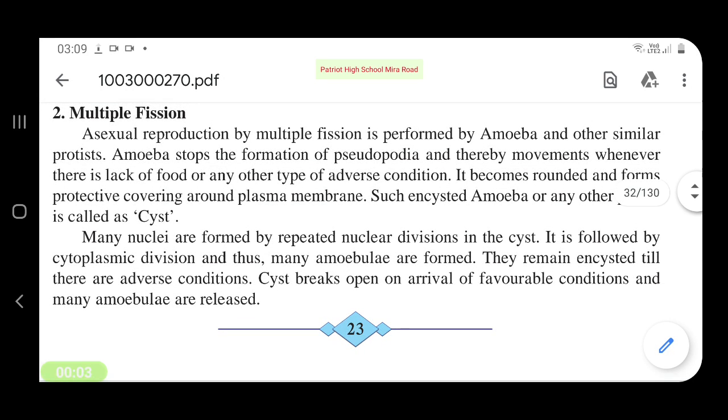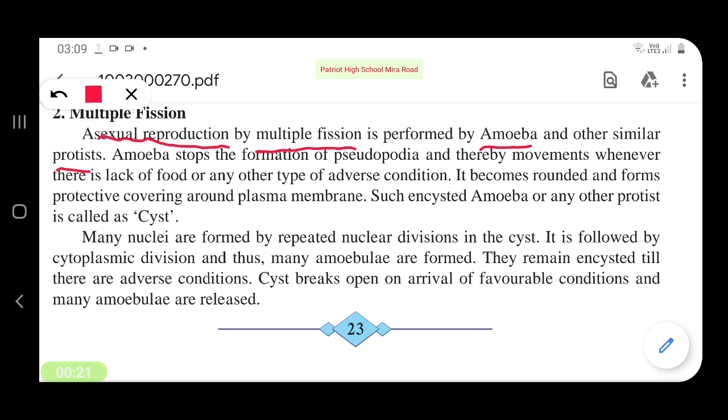Multiple fission. Asexual reproduction by multiple fission is performed by amoeba and other similar protists.